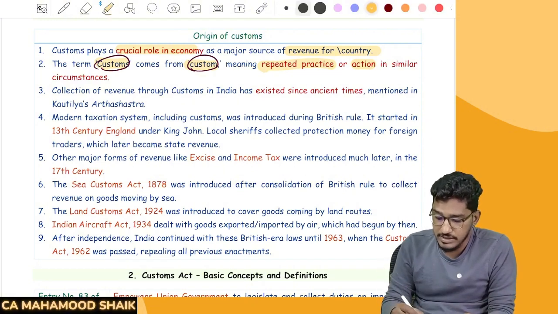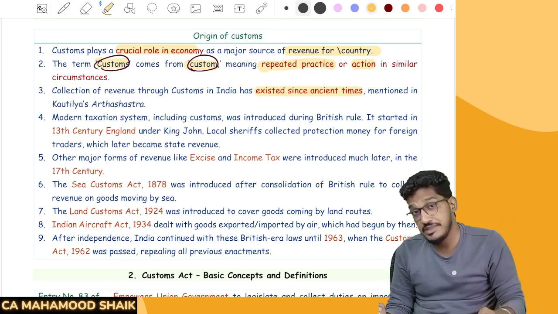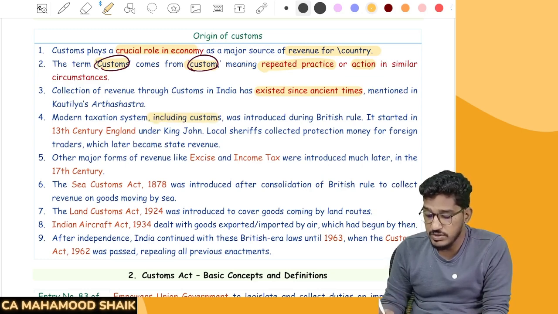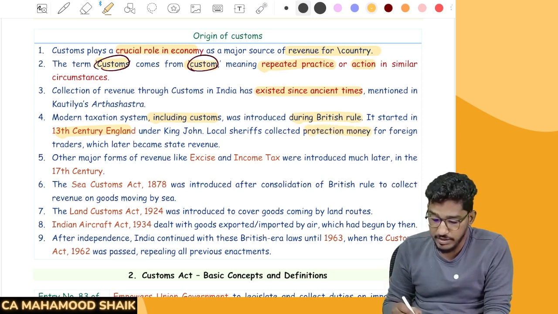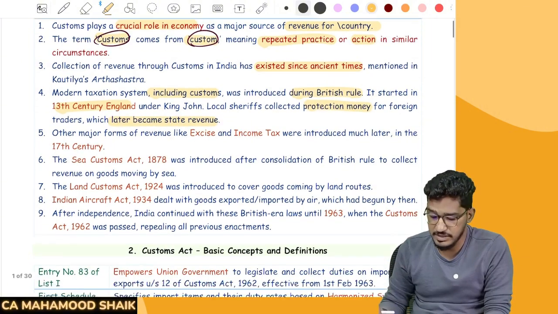So collection of revenue through customs in India has existed since ancient times. It is not something which is new now. The modern taxation system, including customs, was introduced during British rule. It started in 13th century England under King John, and local sheriffs collected protection money for foreign traders, which later became state revenue. From the British Empire itself, these things are there.